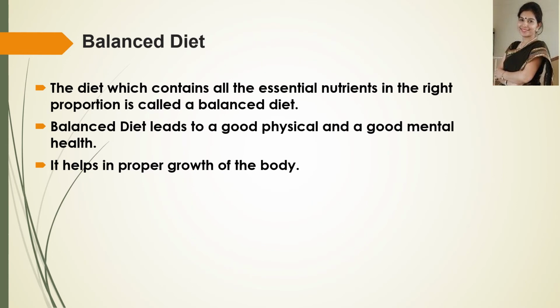Now, balanced diet. We have studied the different nutrients that are required by our body. A balanced diet is one that contains a variety of food items providing different types of nutrients in adequate amounts necessary for maintaining good health.